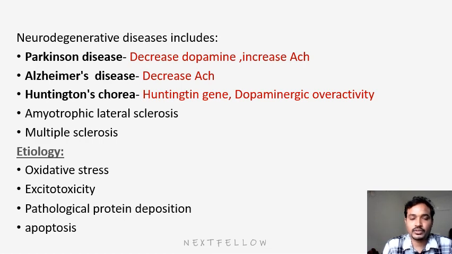So what is the main pathophysiology and etiology of neurodegenerative disease? They induce oxidative stress, excitotoxicity, deposition of pathological proteins, and apoptosis of neuron cells. These are the main etiologies for the pathophysiology. Here you have to remember that they may ask which disease has which neurotransmitter alteration. In Alzheimer's, acetylcholine. In Parkinson, mainly a decrease of dopamine. In Huntington chorea, a genetic disorder with dopaminergic overactivity. Based on this, we will treat the diseases. We will see each disease in the following slides.